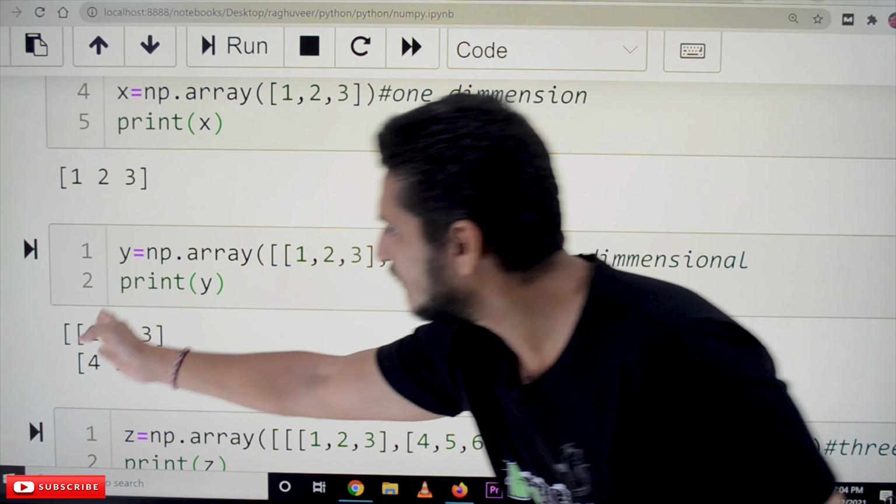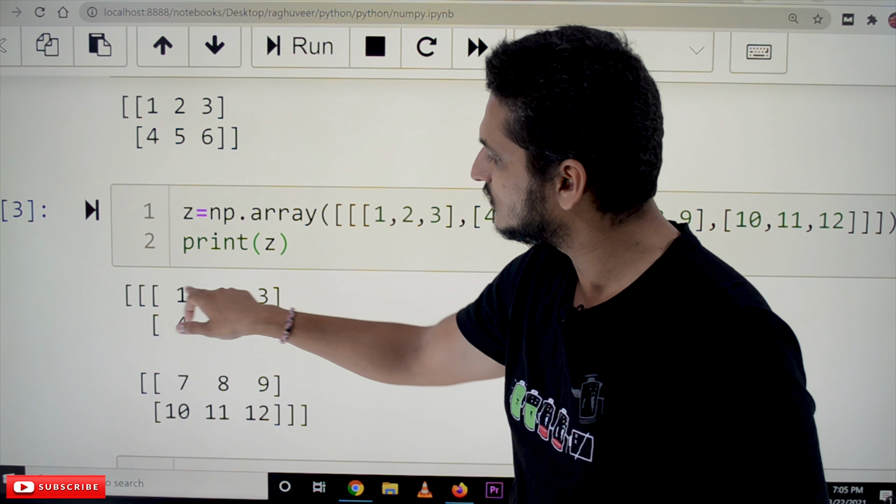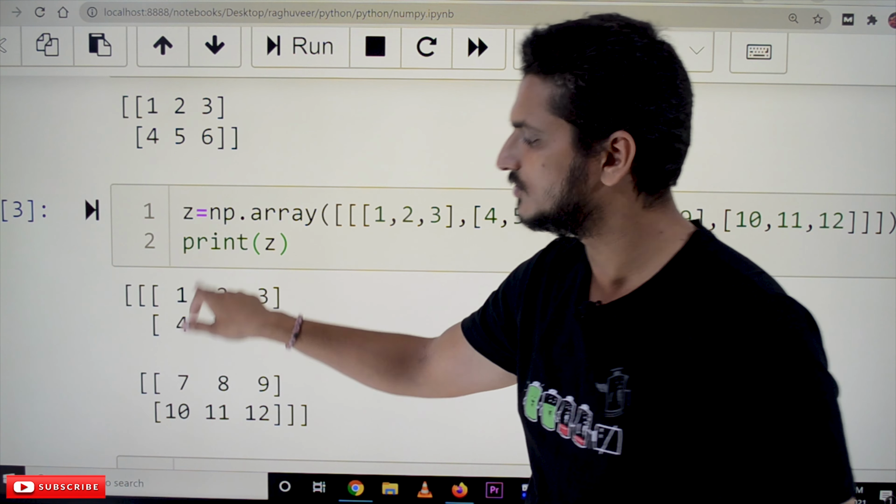This is one list. See here, this is one list. In that we have two-dimensional arrays. So these two-dimensional arrays are converted into a three-dimensional array. This is how it is shown. This is one two-dimensional array. This is the second two-dimensional array. This index is the 0th third dimension. In that we have the 0th row, 0th column. That is how we can access the individual elements.